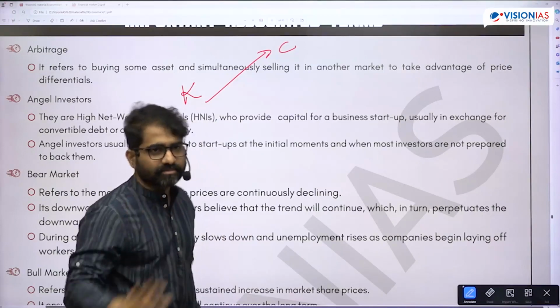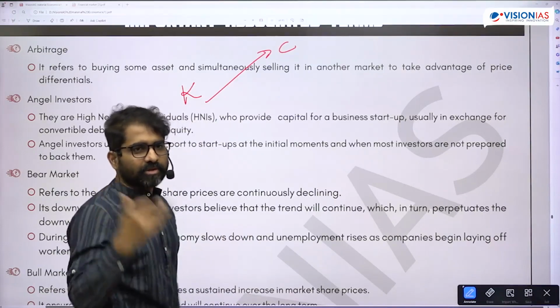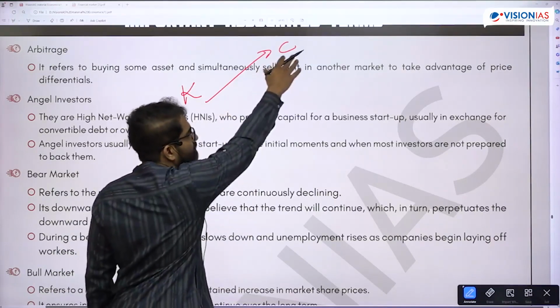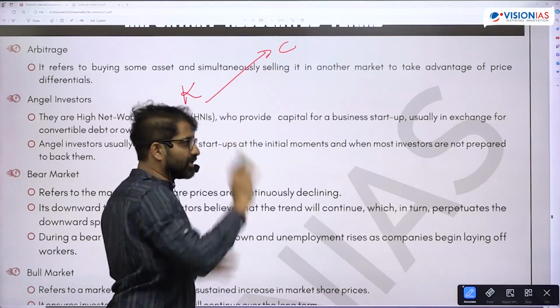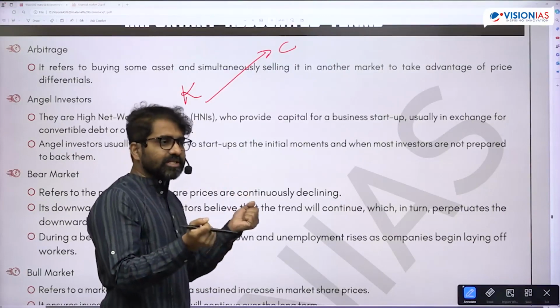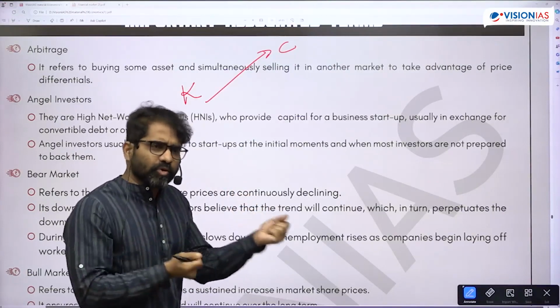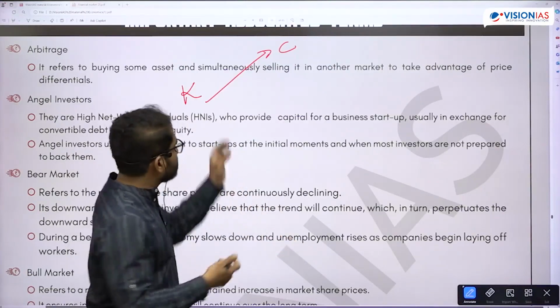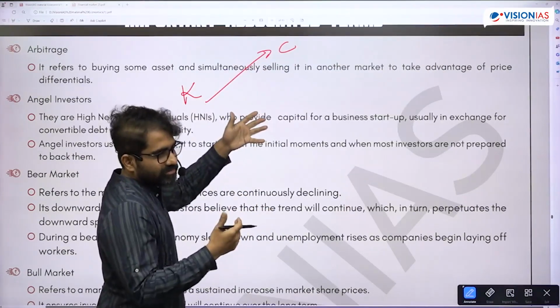Seeing me, all of you also started following me. You started buying tomatoes and selling them in Connaught Place, and you started making money. This is arbitrage: taking the price difference in two different markets and selling. Securities you can also do, items you can also do. But I can do it only for a certain period.